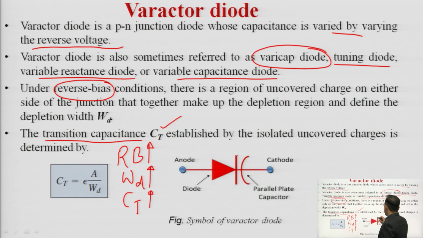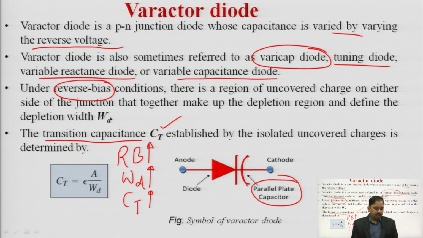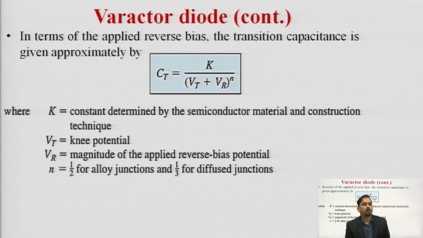We have the diode and we will have something like this. This shows the capacitance, a parallel plate capacitor. So, this is the symbolic representation of the varactor diode. Now, we will see how the transition capacitance CT correlates with the reverse bias voltage VR.